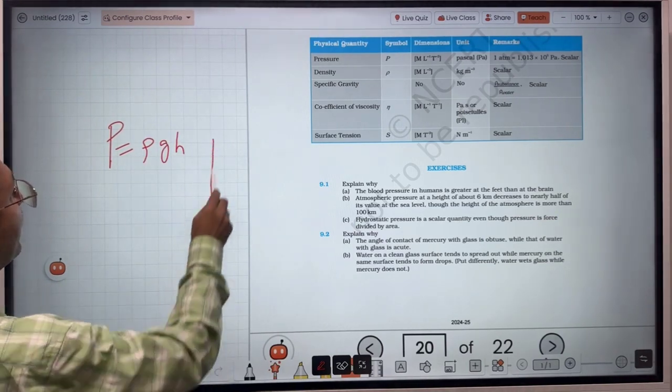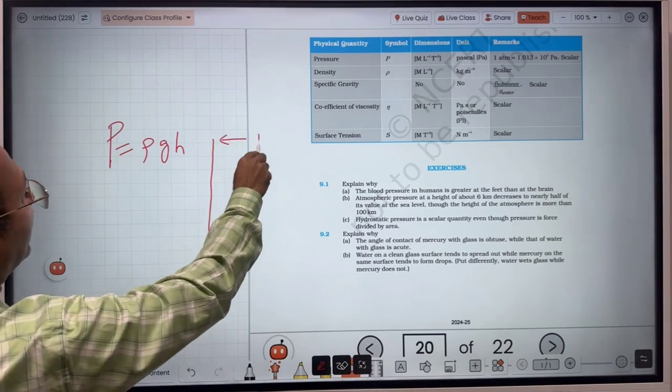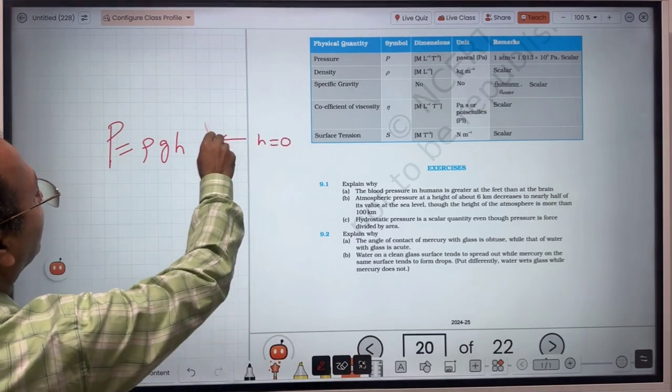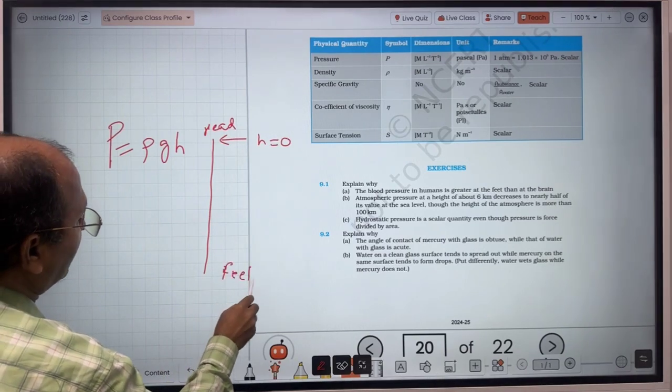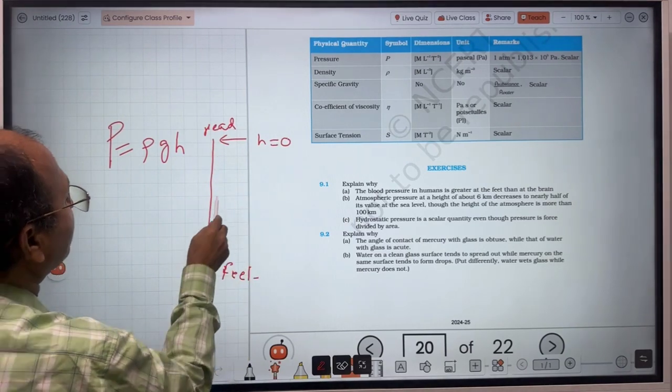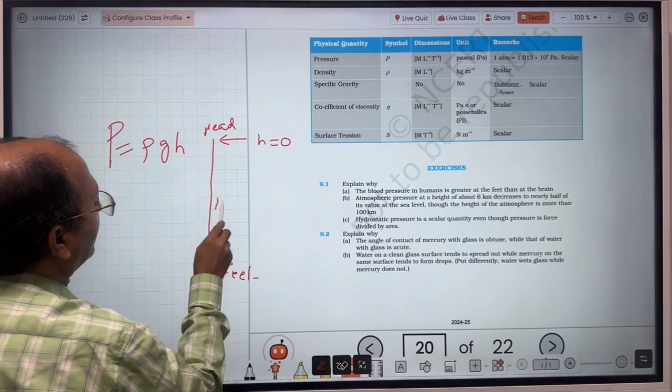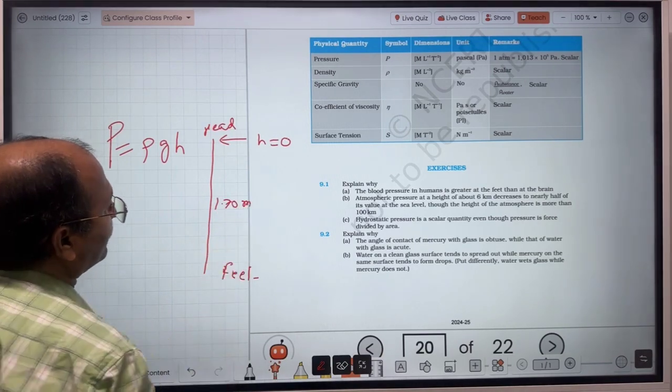Obviously, here suppose h is 0, we are talking about the head, and here it is the feet. So their difference, suppose say 1.70 meter height.